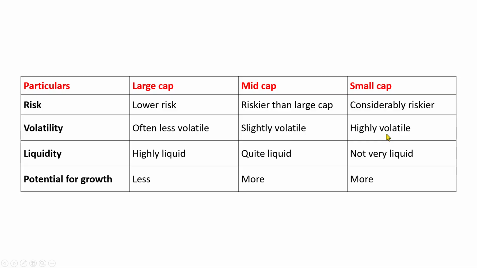And since they have a lot of potential to grow, the returns that we get on investment are extremely good when compared with large cap and mid cap companies. So if someone is willing to take a lot of risk for a lot of returns, then they can go for small cap companies.